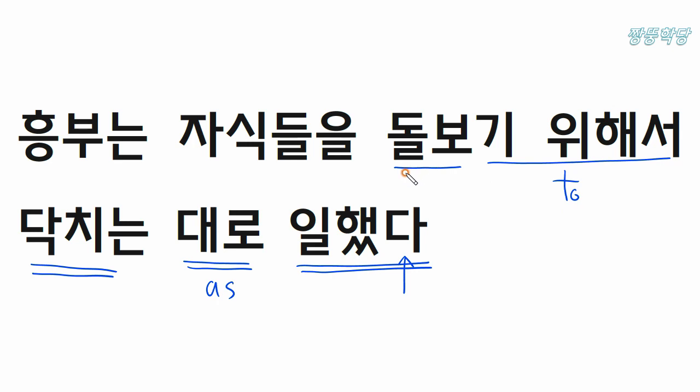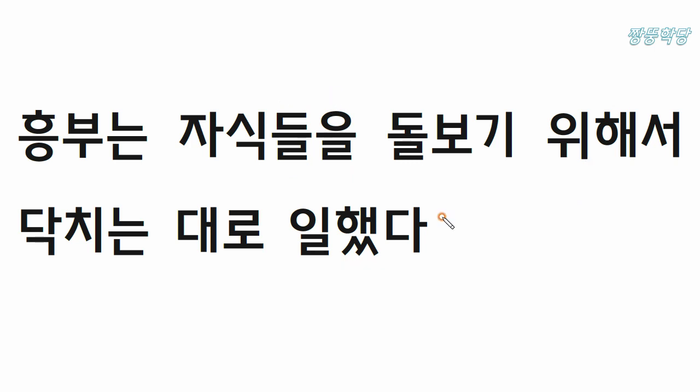And 돌보 means take care of. And 들 means plural s. And 을 is an indicator for object. So this sentence means 흥부 worked as upcoming to take care of his offsprings.